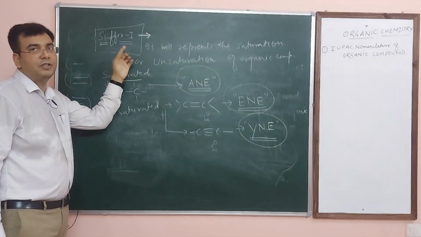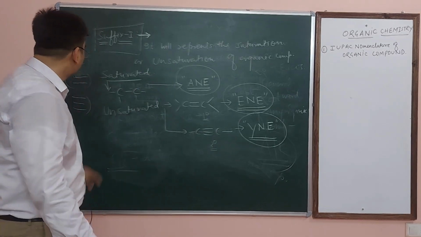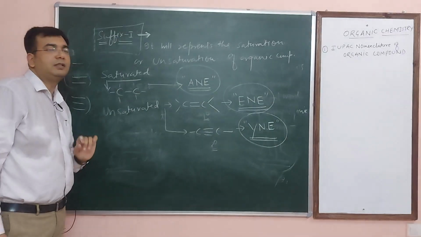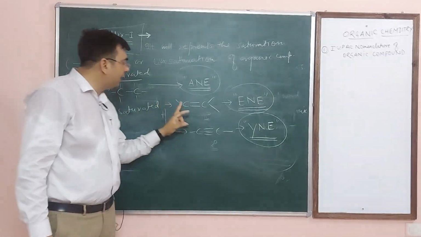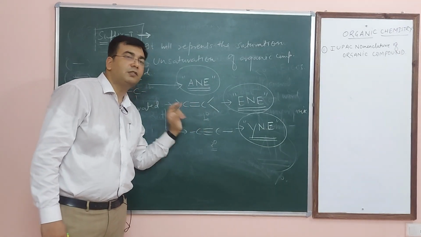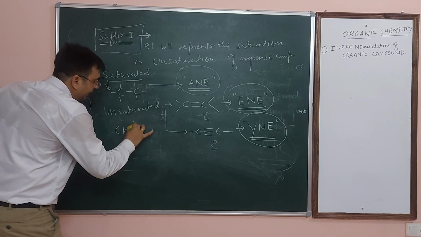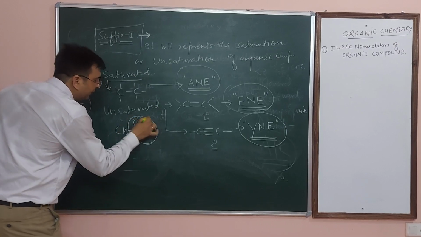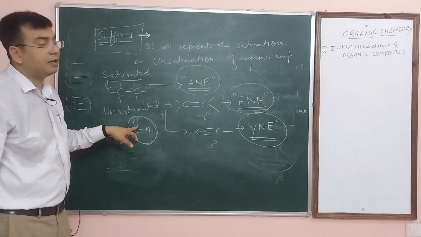Suffix first can explain the saturation and unsaturation of the organic compound. A saturated compound means one having carbon-carbon single bonds. Remember, a carbon-carbon double bond must be present for it to be unsaturated. Otherwise, if I write CH3, C double bond OH, the double bond is between carbon and oxygen, so it is not an unsaturated compound.